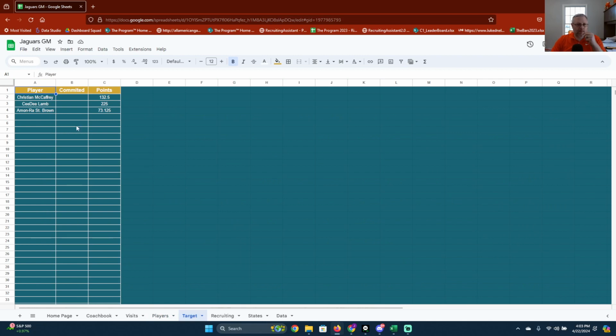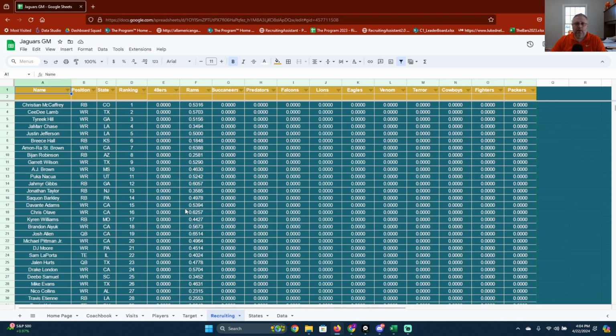Target, this is where if you put any points on a player, it will pull them over here, so you can kind of judge who you have points on and who you don't. So you can just kind of run a list of players that you have points on, how many points you have on them. So recruiting, this is how you can see how you shape up to the other teams.